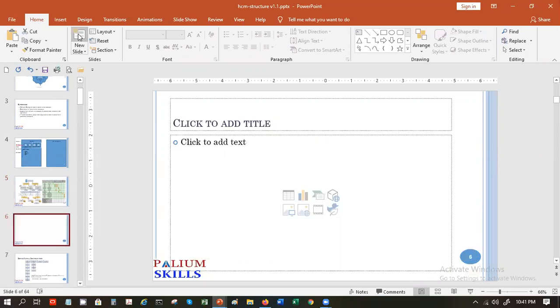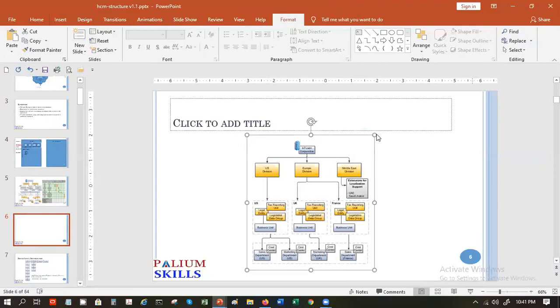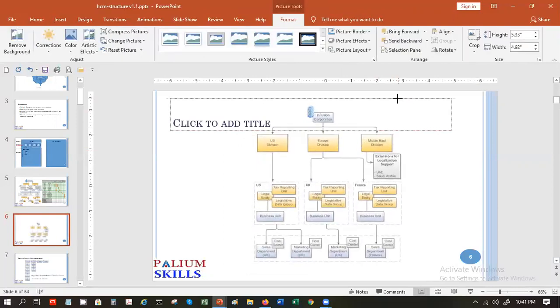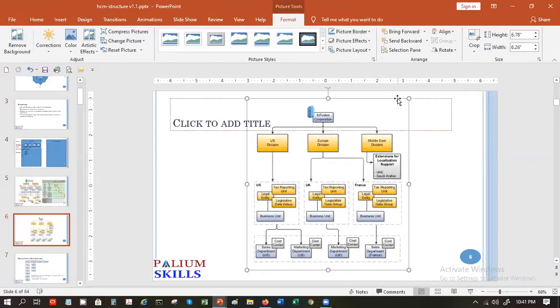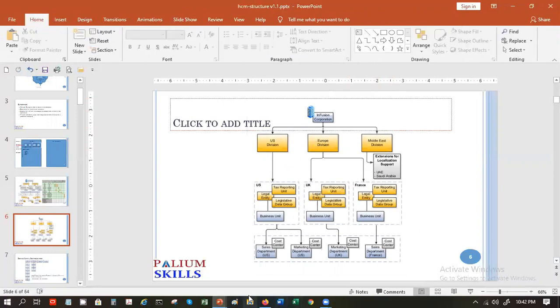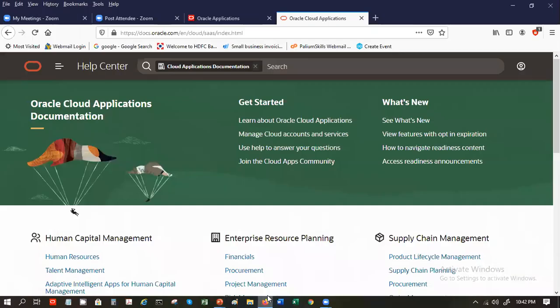You will see all of it in one place. This is just another depiction, so another business can be in a different way.